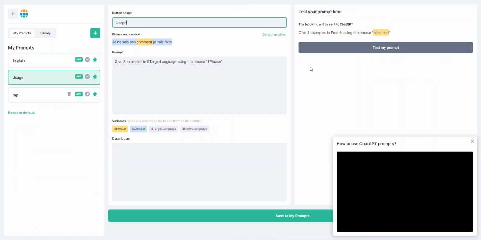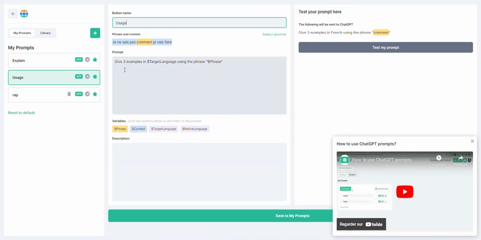You can easily modify this prompt again. It says give 3 examples in target language. And you can see that 3 examples in French, because our target language for this playlist is French, using the phrase comment, and that's the phrase we have selected, which is the phrase variable.